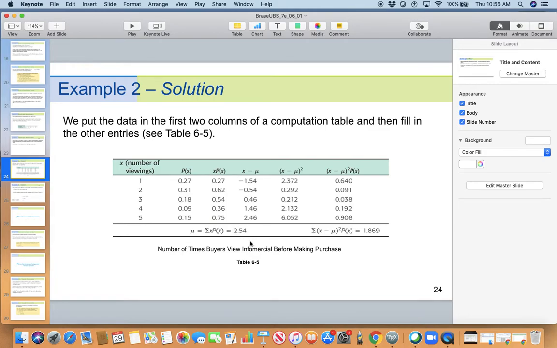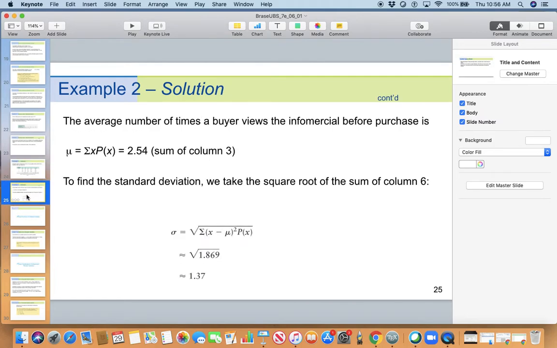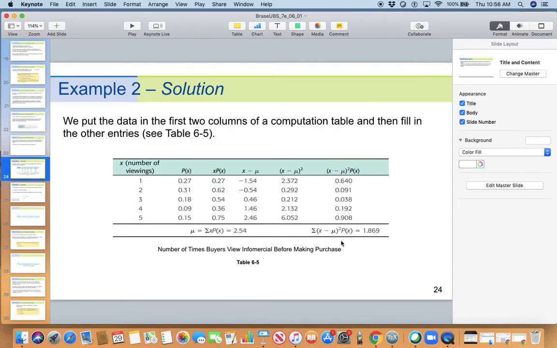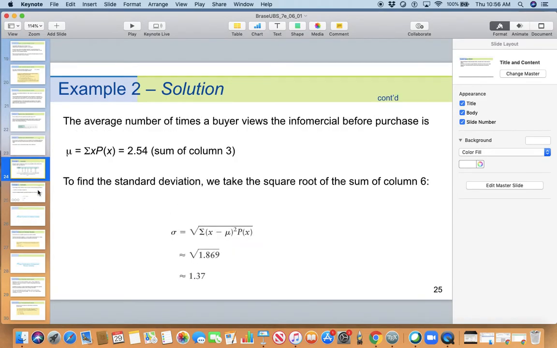All right. So what does this say? The average number of times a buyer views the infomercial before purchase is mu. To find the standard deviation, we take the square root of the variance. That is approximately 1.37.